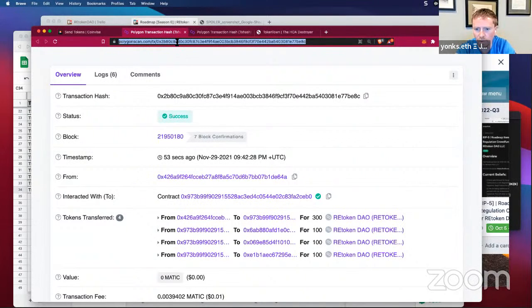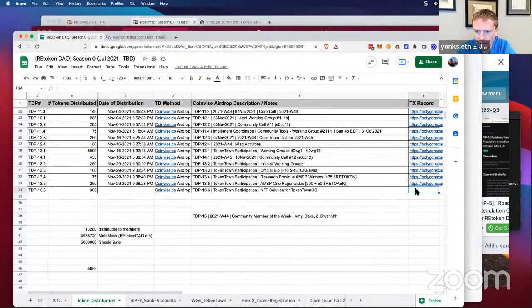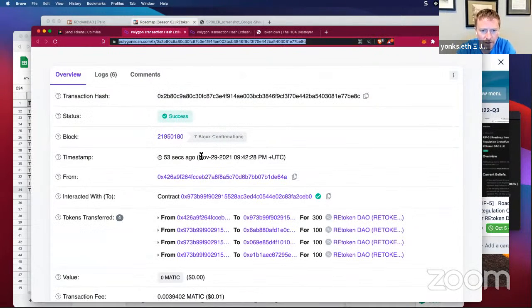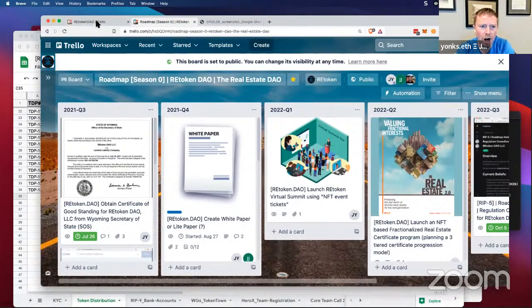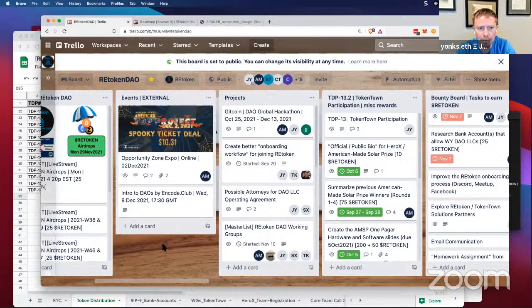So this is one where we sent 100 to 3 different recipients. And there we go. There's the link for the Polygon scan transaction confirmation. And I'll put in here the timestamp when that occurred. And that's the final airdrop that we've got. That again concludes over here our REtoken airdrops.